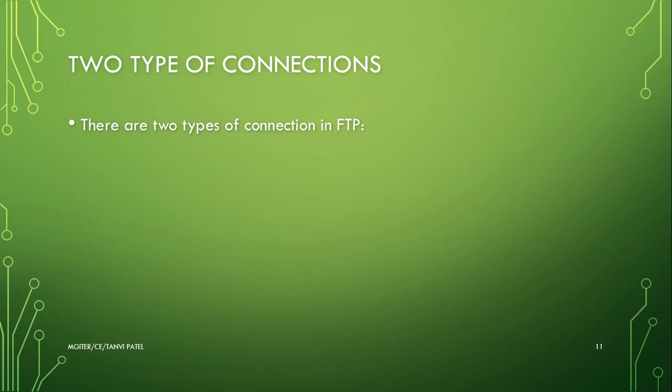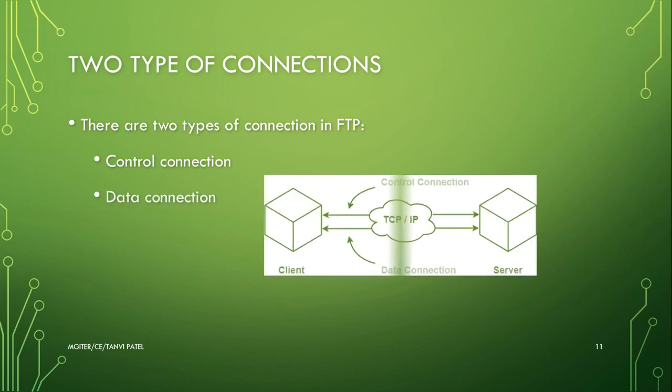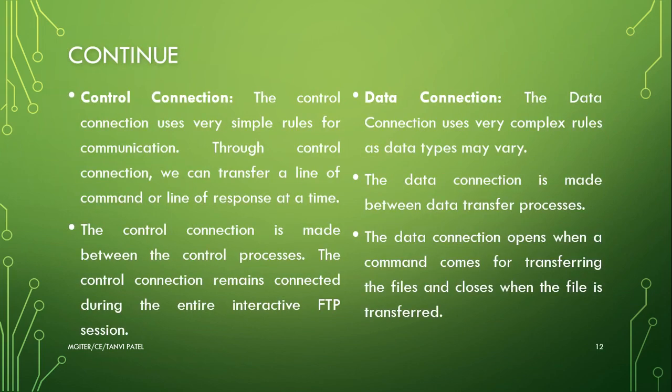Now next is two types of connection. There are two types of connection in FTP, that is control connection and data connection. The control connection uses very simple rules for communication. Through the control connection, we can transfer a line of command or a line of response at a time. The control connection is made between the control processes. The control connection remains connected during the entire interactive FTP session.